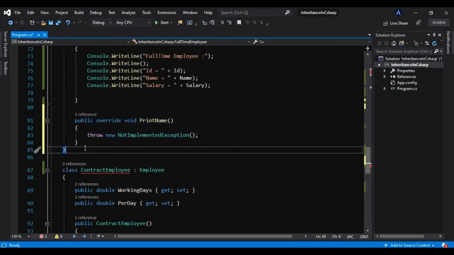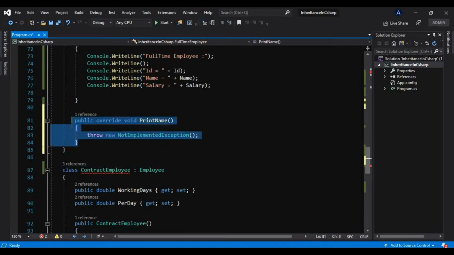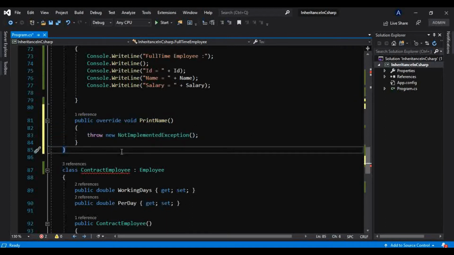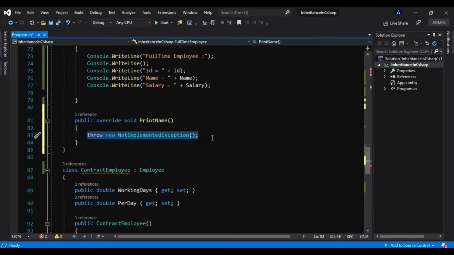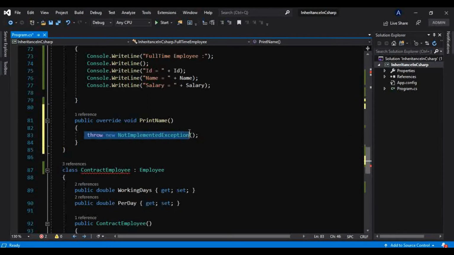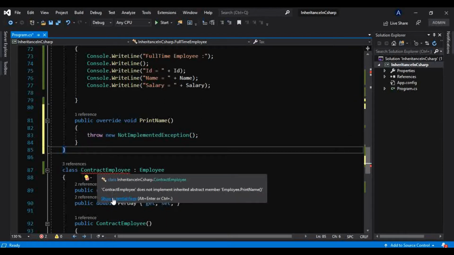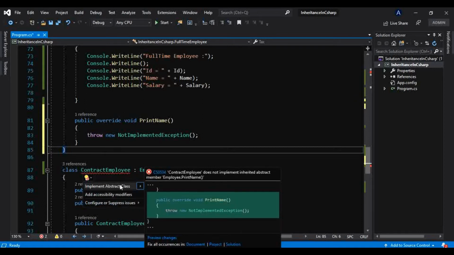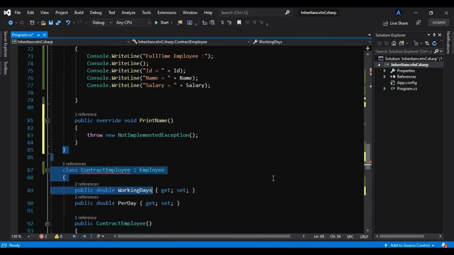But again there is one problem. IntelliSense automatically gives that implementation to this class, but we have to provide the logic here, and if we don't do that, then it will throw a NotImplementedException. I will show you that. Let me explicitly, or maybe through IntelliSense, implement that here in ContractEmployee as well. Okay.